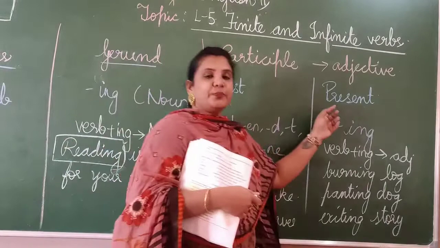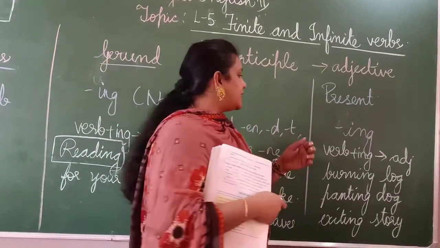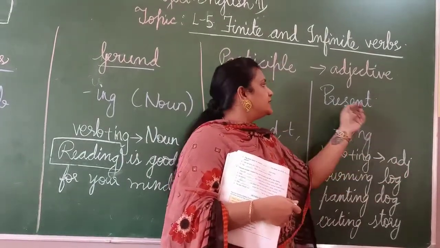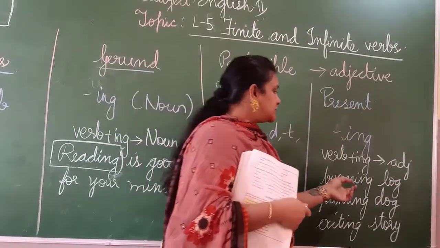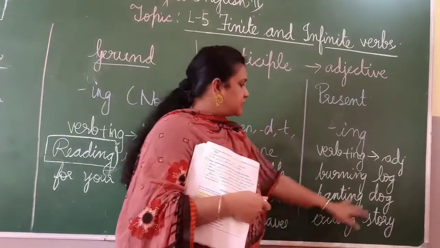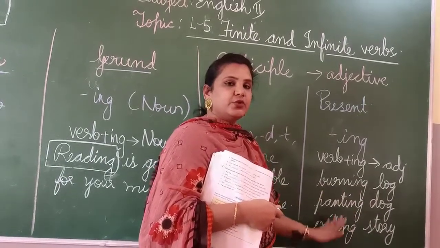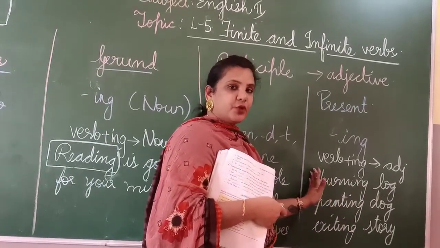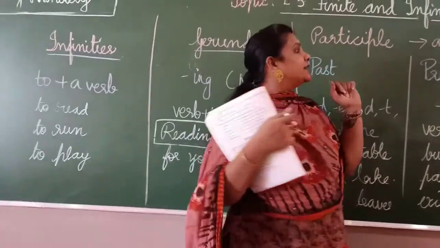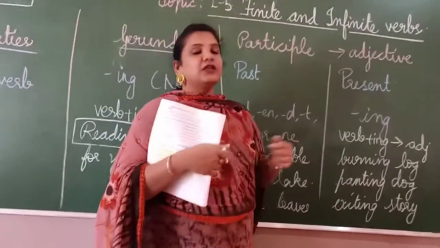Now coming to present participle. Present tense means what, children? The ing form of your verb is your present tense, correct? So the ing form of your verb which acts as an adjective is called a present participle, such as burning log, panting dog, exciting story. These are describing words, which are verbs in the ing form. Okay, children, I hope you understood what are finite verbs, what is infinitive, what is gerund, and also what are past and present participles.